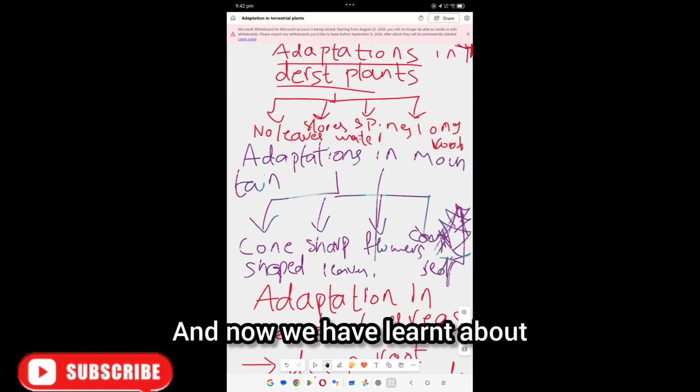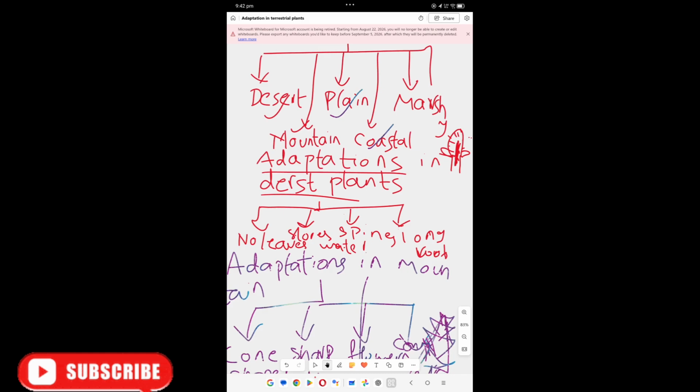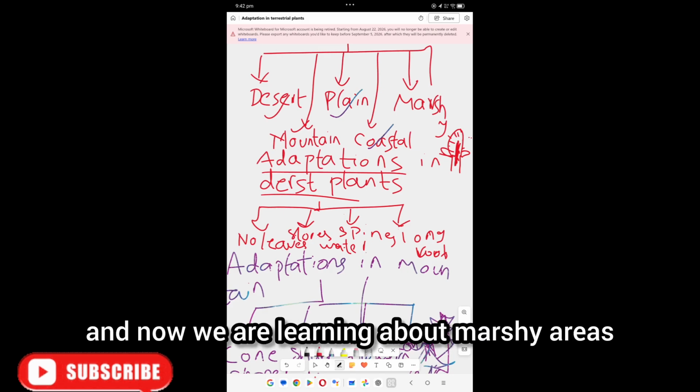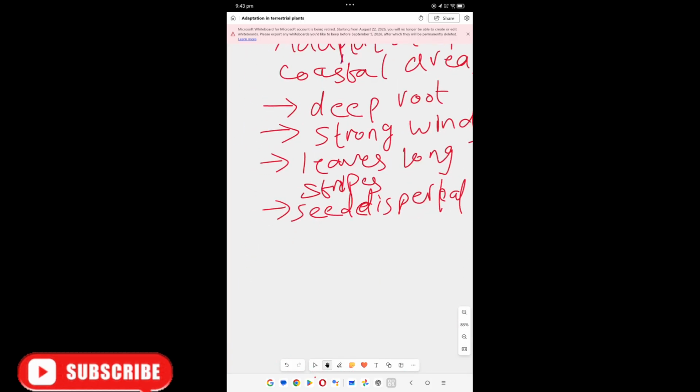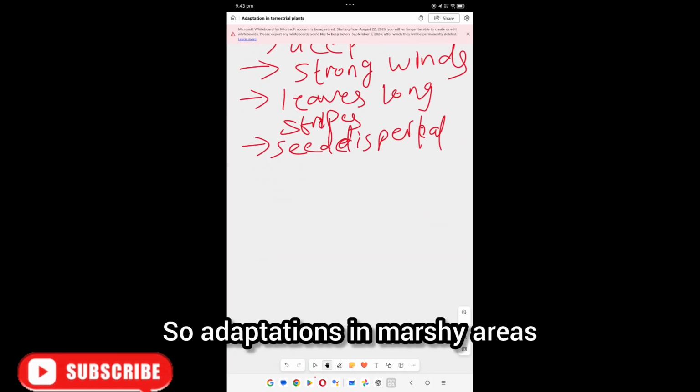And now we have learned about coastal area plants, and now we are learning about marshy areas. So adaptations in marshy areas.